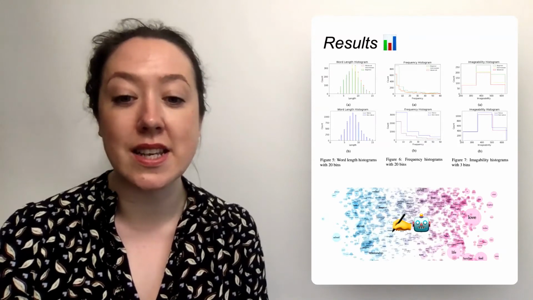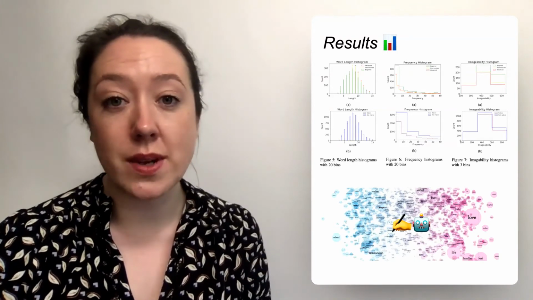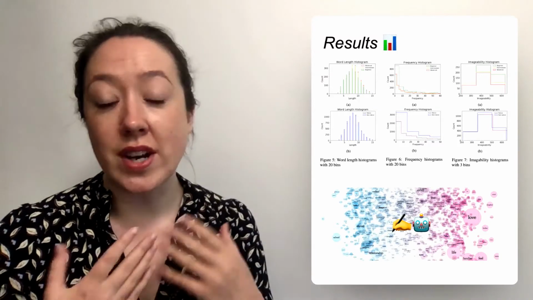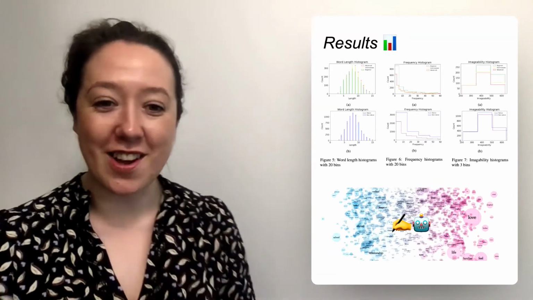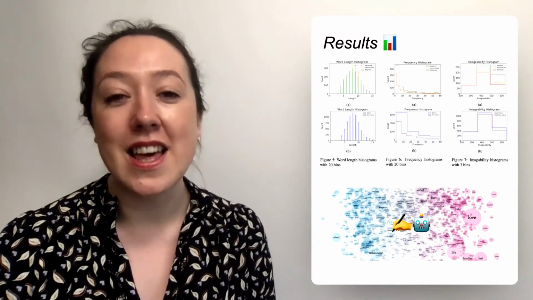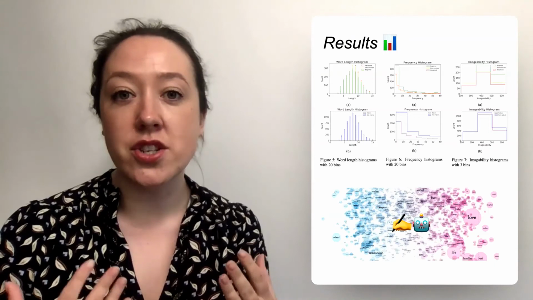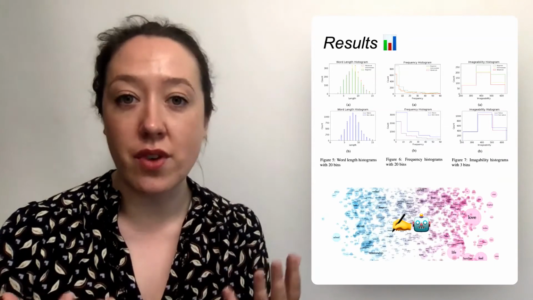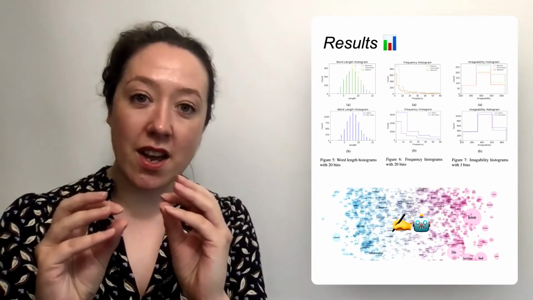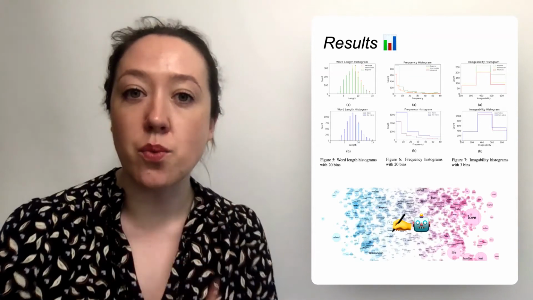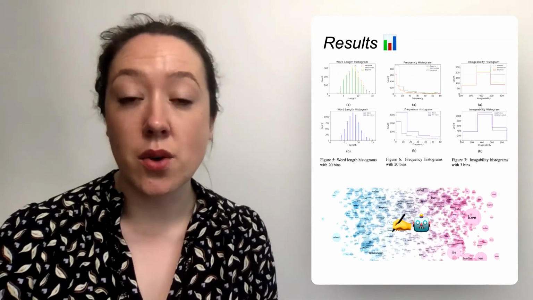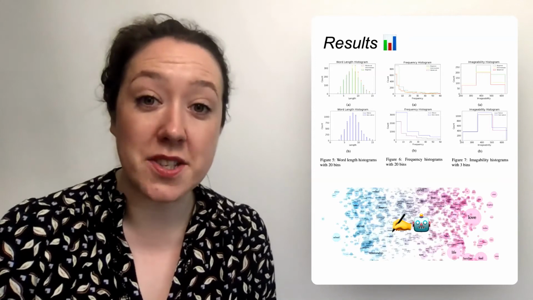And part of the reason that this is really useful to know is that if we're doing constrained text generation, which is what this picture here is supposed to represent, then it allows us to actually constrain our text generation models to the particular bands of frequencies that we know particular audiences would find accessible.